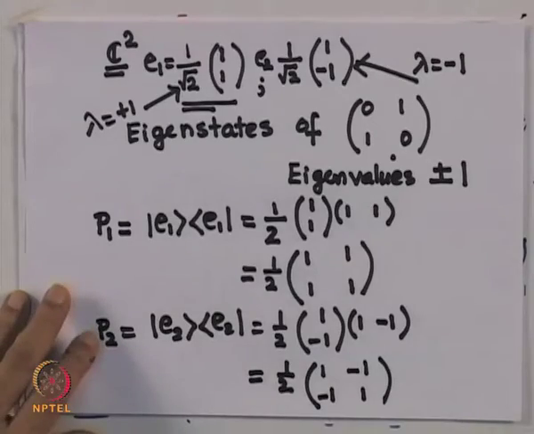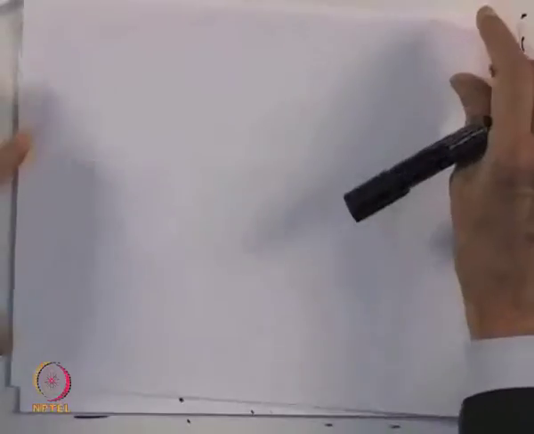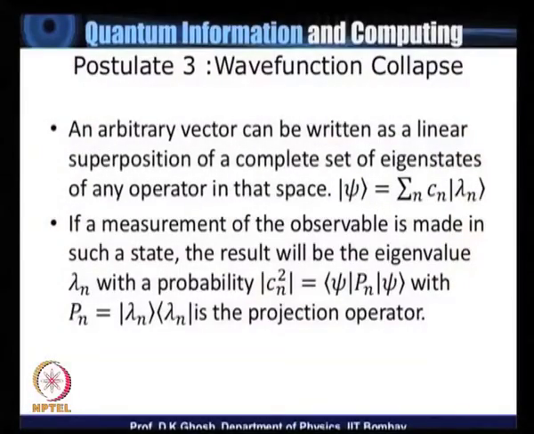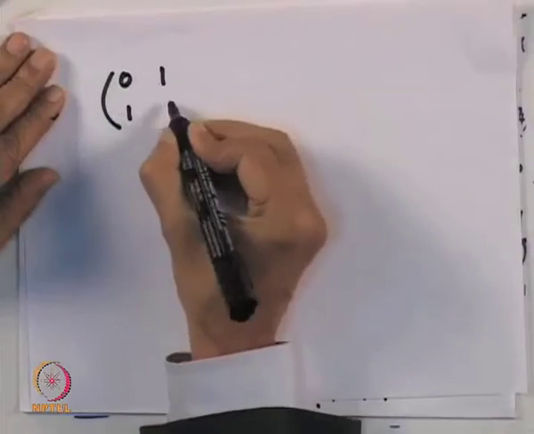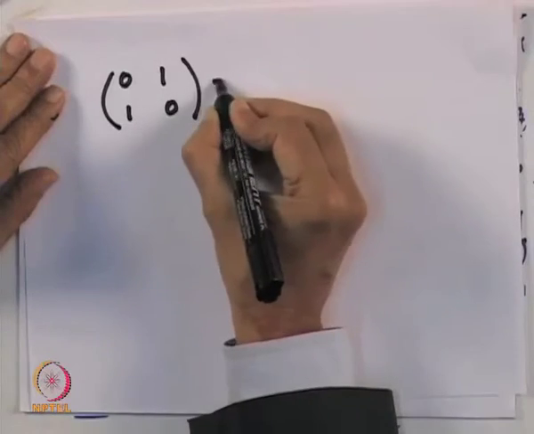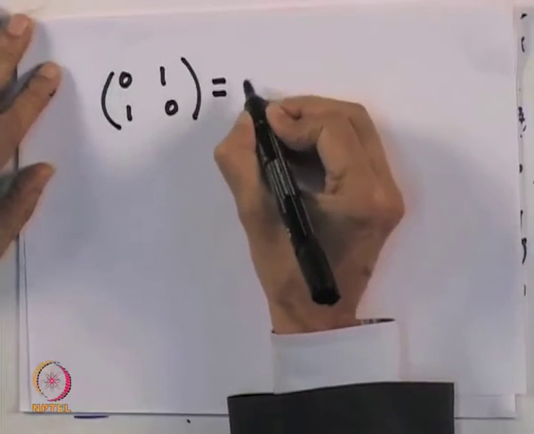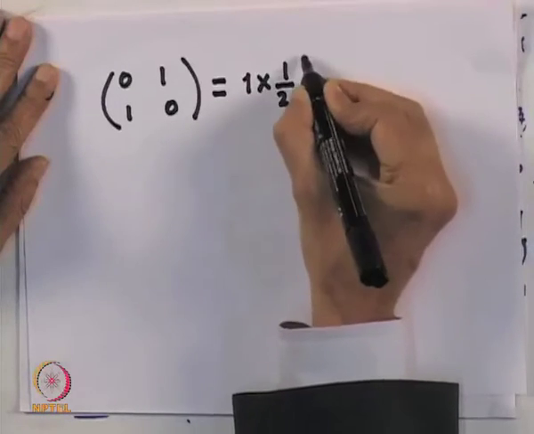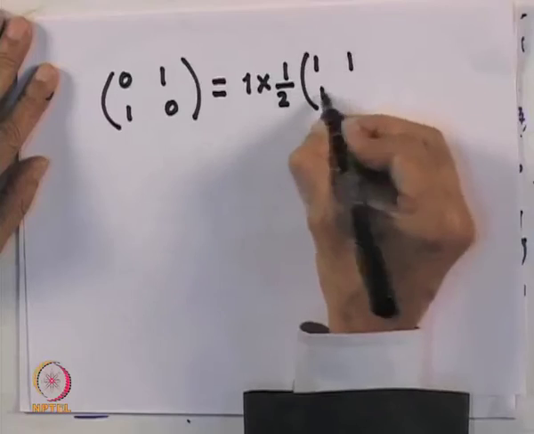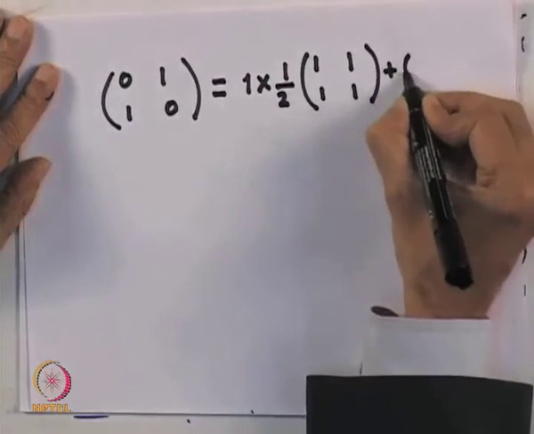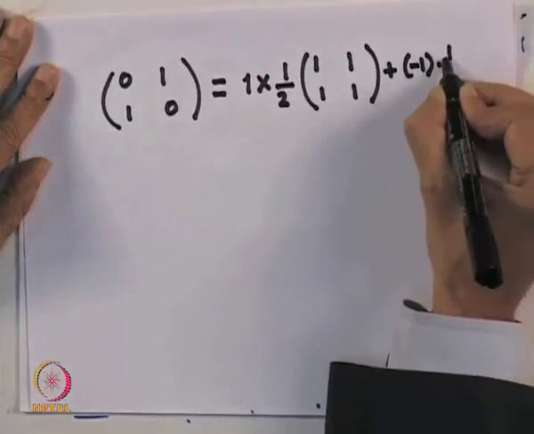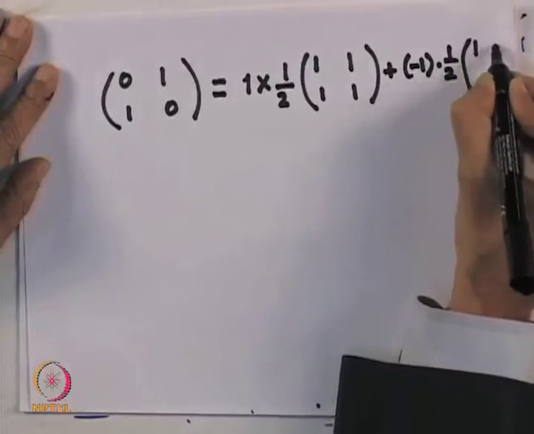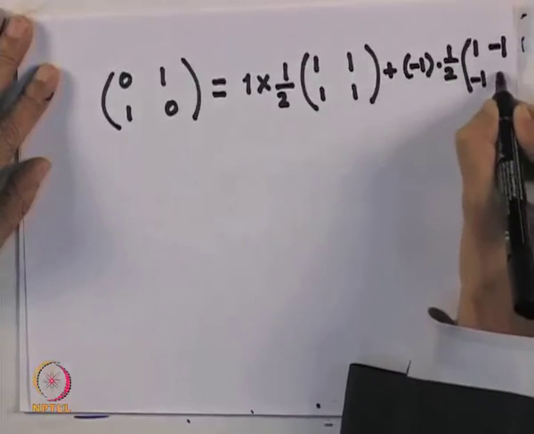So these are my two projection operators. And you can immediately see what I am trying to tell you in the spectral theorem is that my original matrix, which is 0, 1, 1, 0, is given by lambda 1, which is equal to 1, times the first projection operator, which is 1/2 [[1, 1], [1, 1]], plus minus 1 times 1/2 [[1, -1], [-1, 1]].